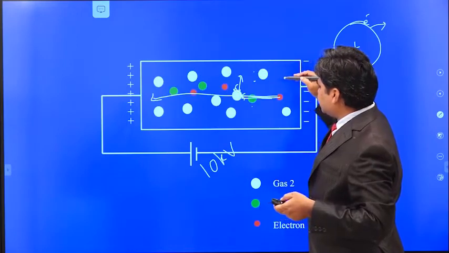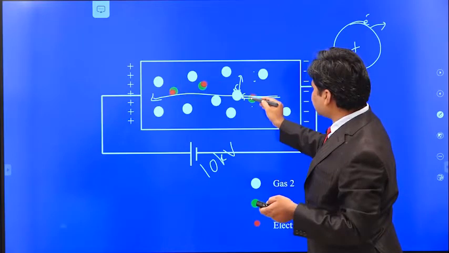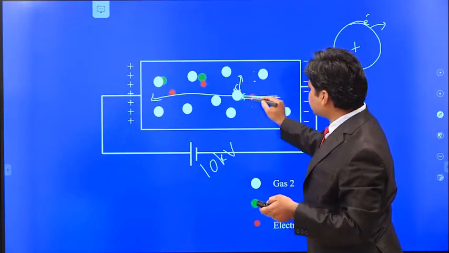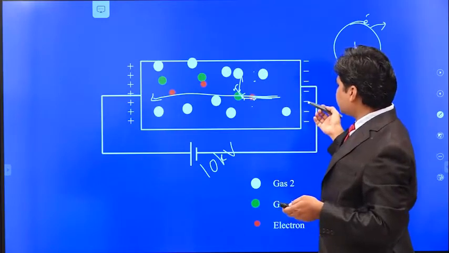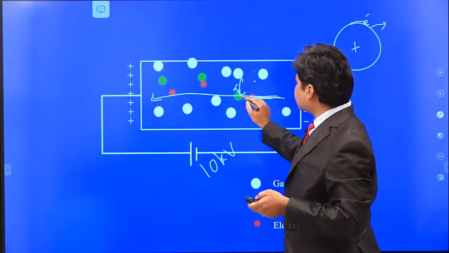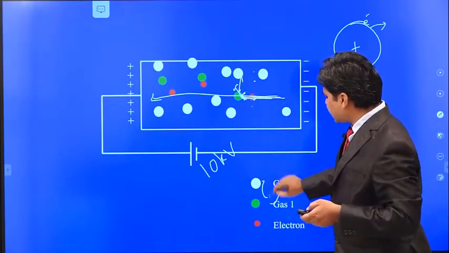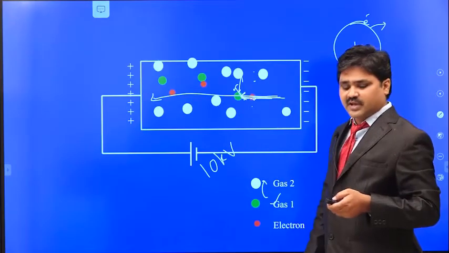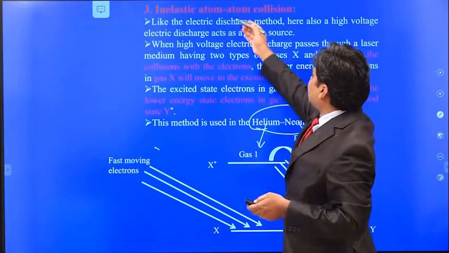Here you can see this is the electron, and it collides first with these atoms. They transfer their energy, and these atoms transfer energy to the next ones. In this way, due to the collision between the atoms, the electrons transfer the energy from the first atom to this gas molecule, and these gas molecules again collide with another gas molecule, transferring the energy from one molecule to another. So this is called the atom-atom collision.